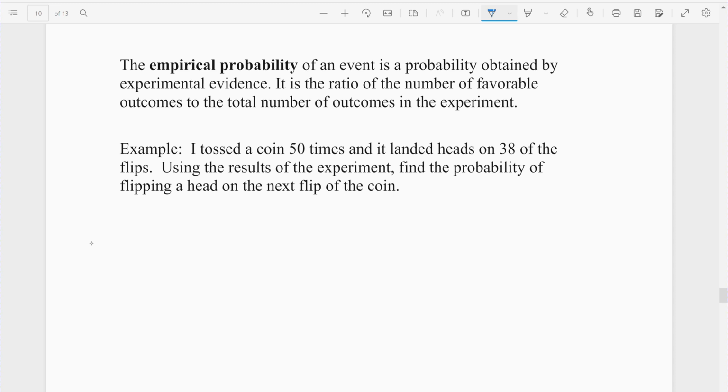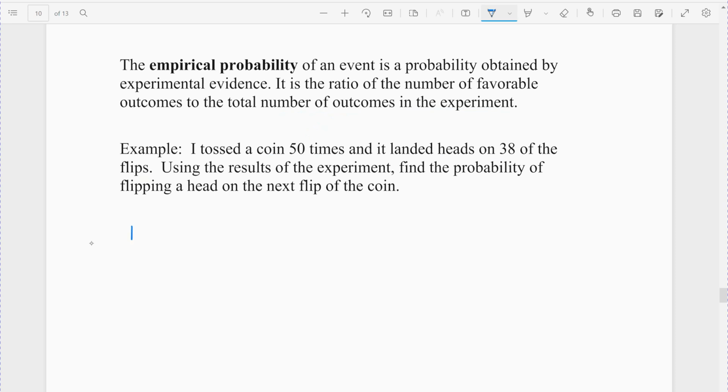Example, instead of figuring out the coin based on the fact that I know 50% of the time the coin should come up heads or 50% of the time it should come up tails, suppose I did an experiment. So experimental probability, that's what empirical probability is. So I toss a coin 50 times. That's the total number of tries, total number of outcomes in the experiment. I observed that 38 of the flips resulted in heads. Using just the experiment, not what we understand about coins, find the probability of flipping heads on the next flip. So again, this is just based on observation and experimentation. It's not based on how we understand how coins work.